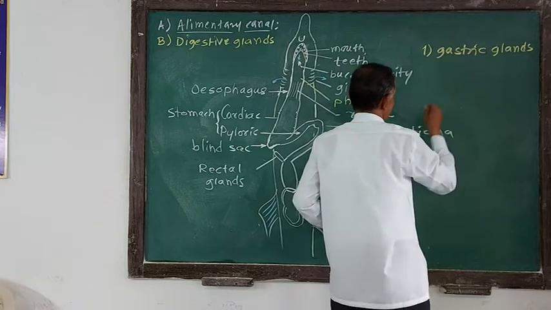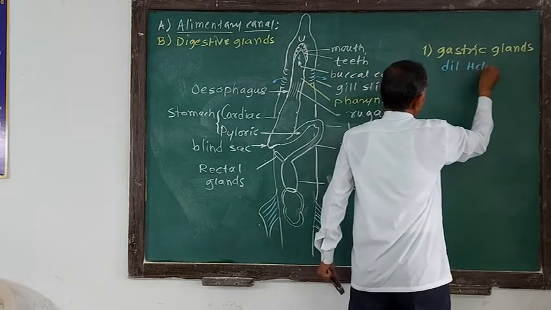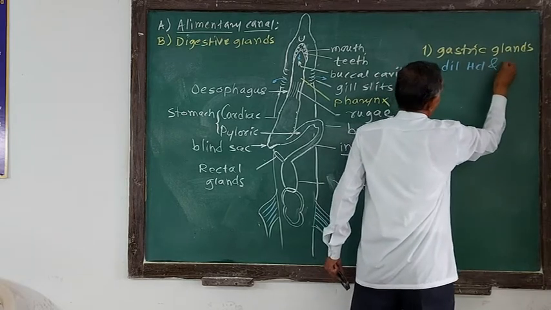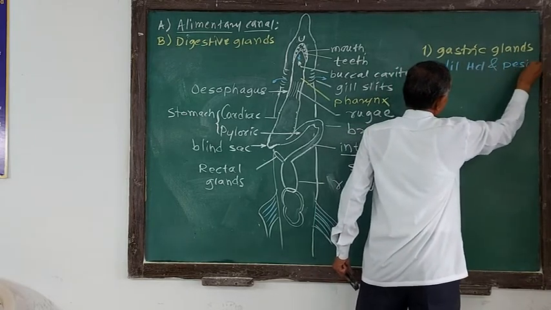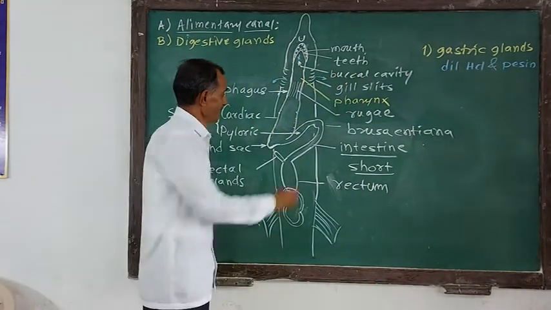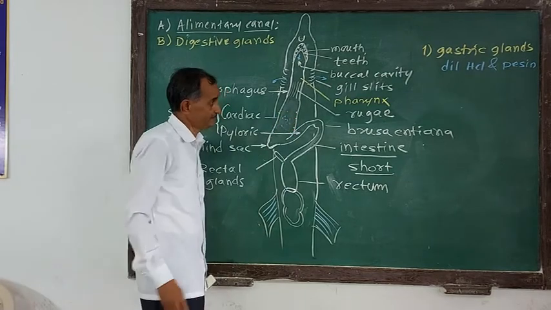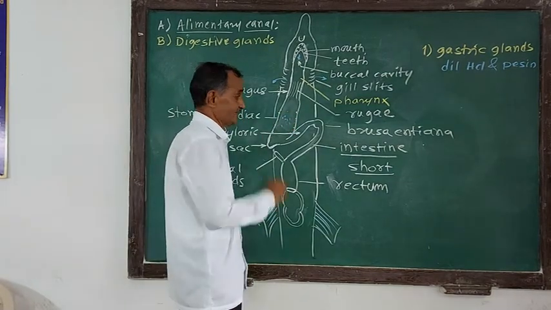That is not shown in the diagram. And what do they secrete? Dilute HCl and pepsin enzyme. This dilute HCl helps to kill bacteria and provides an acidic medium for digestion in the stomach. So these are gastric glands.